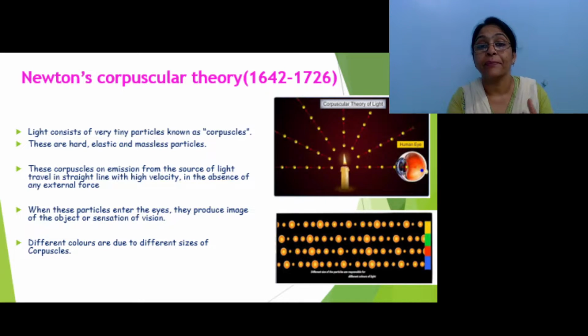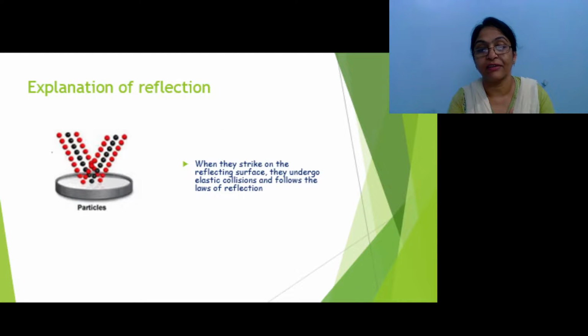Now this theory can explain the rectilinear propagation of light. The next thing it could explain is the reflection of light. According to the theory, when these corpuscles are incident on a reflecting surface, they bounce back into the same medium, and that is why there is a reflection process. In this way Newton could explain the phenomenon of reflection with the help of his corpuscular theory.